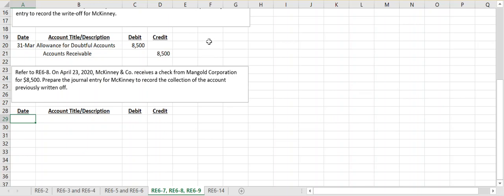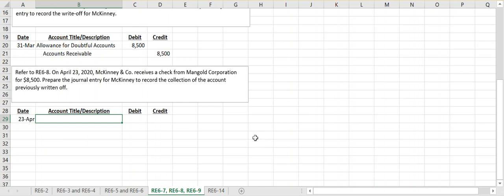We eliminated their balance. They had taken 5, 6, 7, 8 months to pay us off, and we said, you know what? It's just not going to happen. We don't think we're going to collect. We're going to write them off. It can happen that we have a recovery. And if there is a recovery of a write-off, we have to do 2 journal entries.